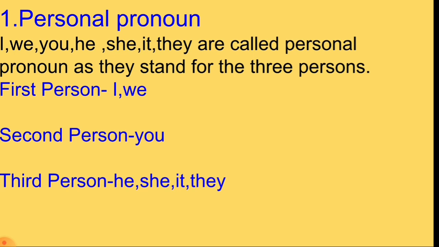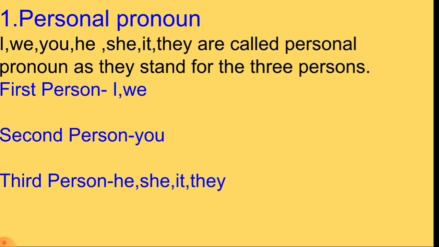Here the pronouns I and we, which denote the person or persons speaking, are said to be personal pronouns of the first person. The pronoun you, which denotes the person or persons spoken to, is said to be a personal pronoun of the second person. You is used both in singular as well as plural.